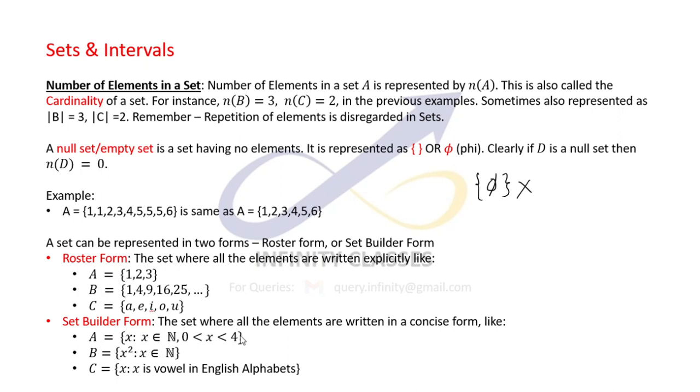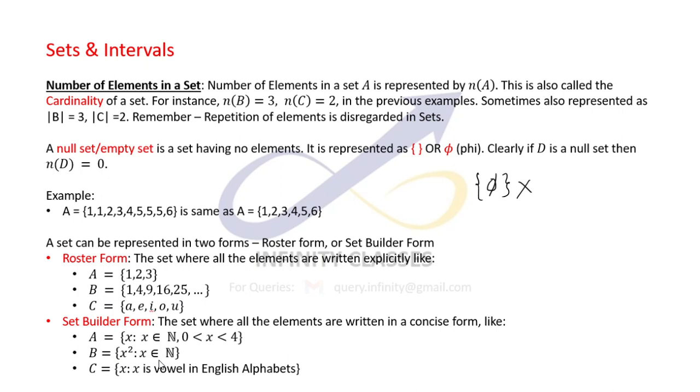While if we are writing the elements not explicitly but in a concise manner, how do we read this? Set A is X such that X belongs to natural numbers and X is between 0 and 4. Now X is a natural number between 0 and 4, which implies X will take the values 1, 2 and 3. So this set and this set are exactly the same.